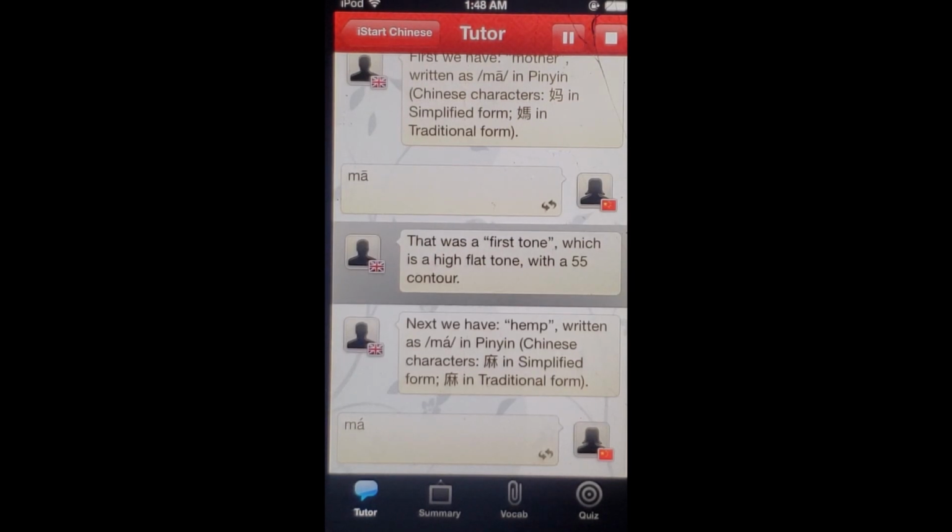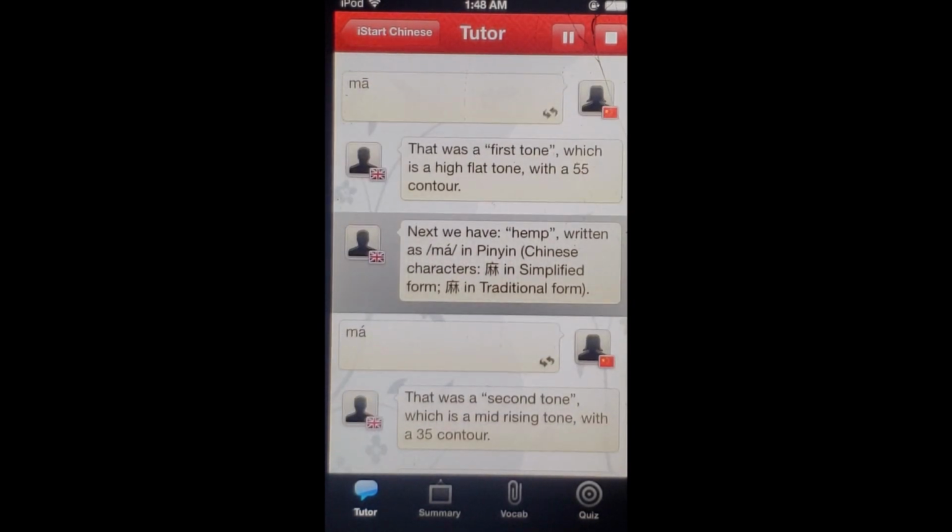That was a first tone, which is a high flat tone with a 5-5 contour. Next we have hemp, written as M-A, acute accent in pinyin.